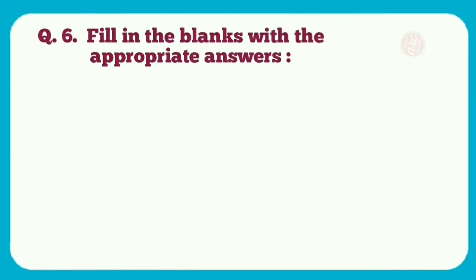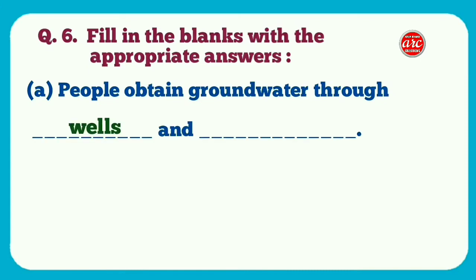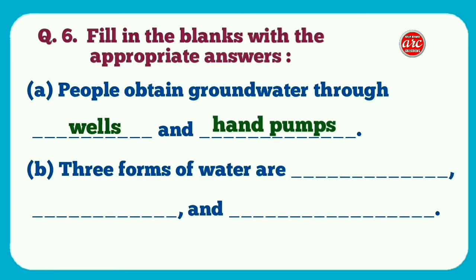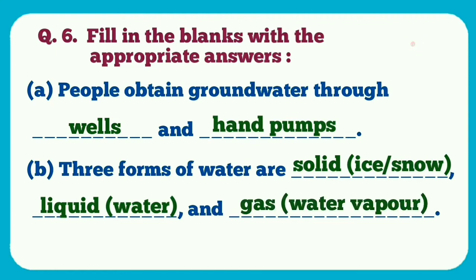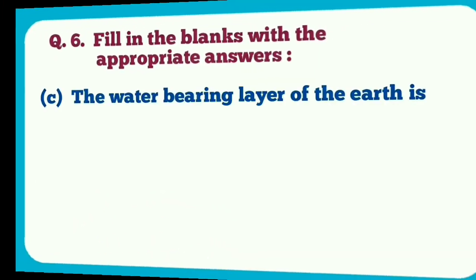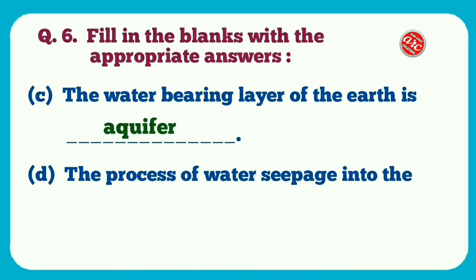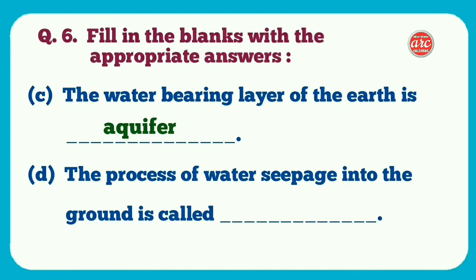Question number 6. Fill in the blanks with the appropriate answer. A. People obtain groundwater through dash and dash. Answer is wells and hand pumps. B. Three forms of water are dash, dash and dash. Answer is solid, liquid and gas. C. The water-bearing layer of the earth is aquifer. D. The process of water seepage into the ground is called infiltration.